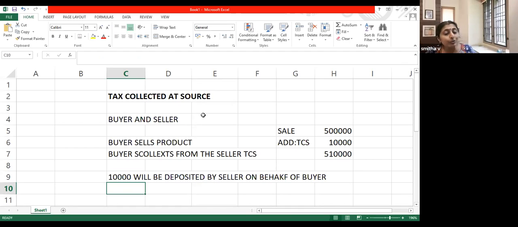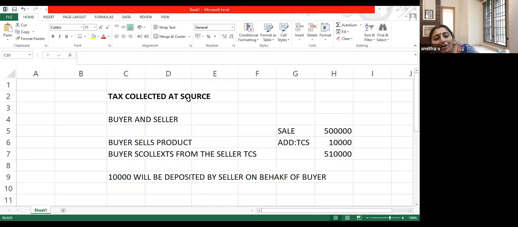But again, as I told you, not all products are subject to TCS. Only certain products are subject to TCS. Did you understand how this mechanism works? When I sell something to say Mr. A, I will collect that TCS element also from Mr. A, and I will deposit that to the income tax department on behalf of Mr. A. That is the mechanism.